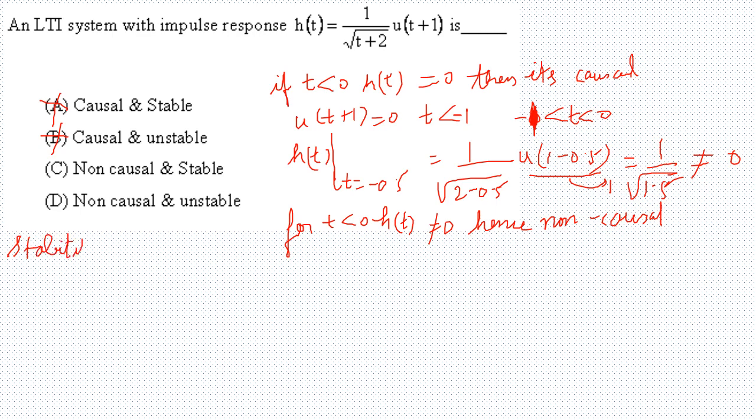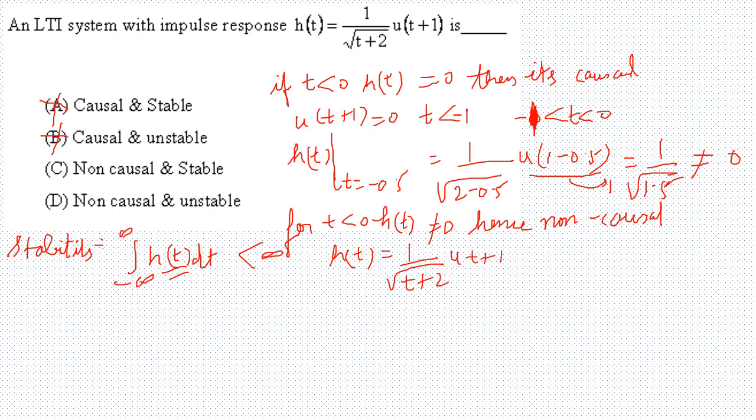For stability of a system, we need to check that the impulse response should be absolutely integrable. Absolutely integrable means it should have a finite value when you are integrating it from minus infinity to infinity, so it should be less than infinity. Here h of t we already know: h of t is equal to 1 by root t plus 2, times u of t plus 1. Now we have to find whether it is absolutely integrable or not.